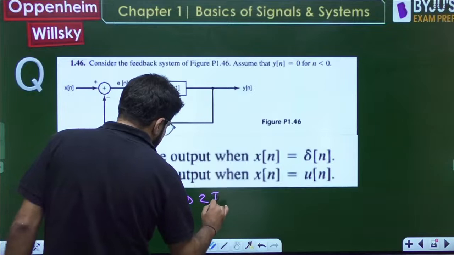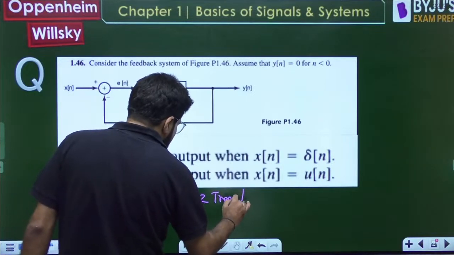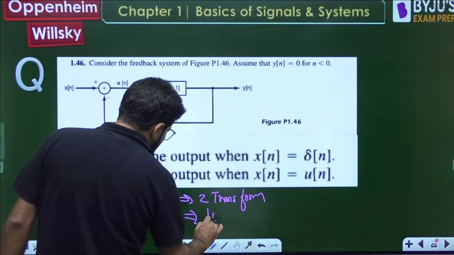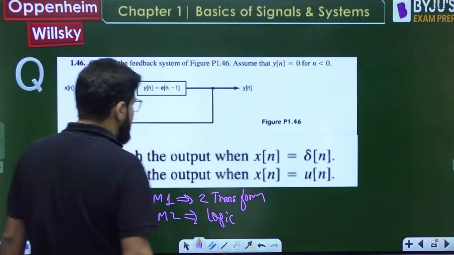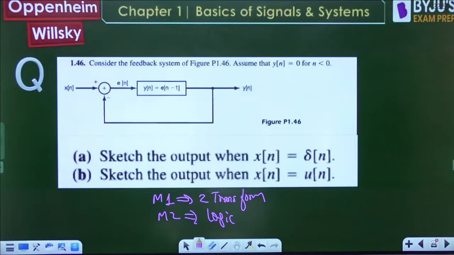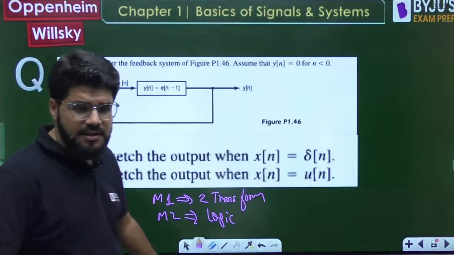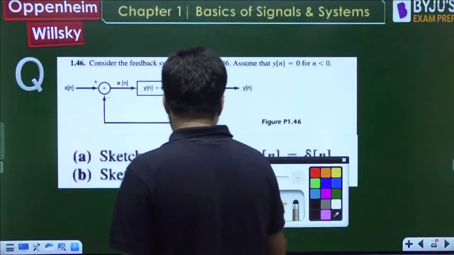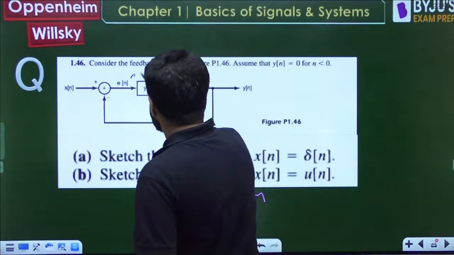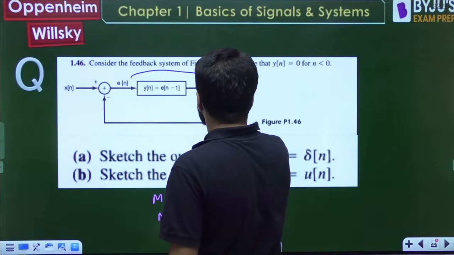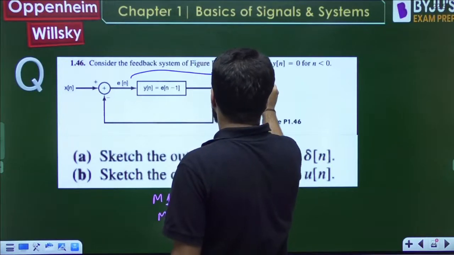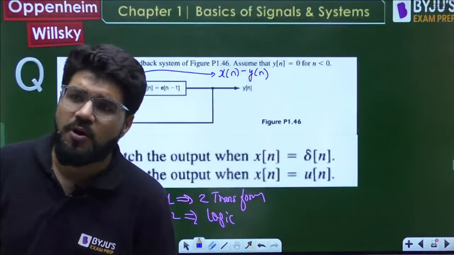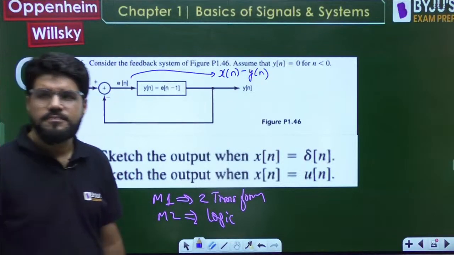Method number 1: somebody can solve it using the Z transform also, but today we are not on the Z transform. Method number 2 is by pure logic of the equation, and that's going to be actually easy. Why? See, what is this yn? What is this error signal actually? yn is en minus 1, but what is this error signal? It is xn minus yn, just like in a continuous time control system, the difference between the reference input and the obtained output.